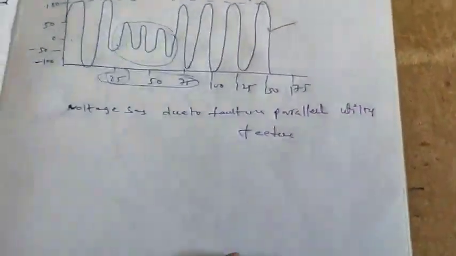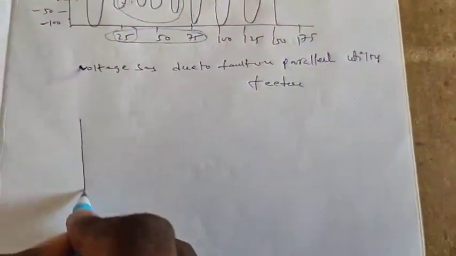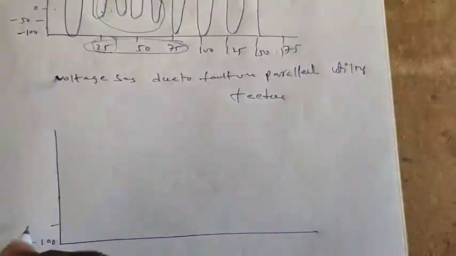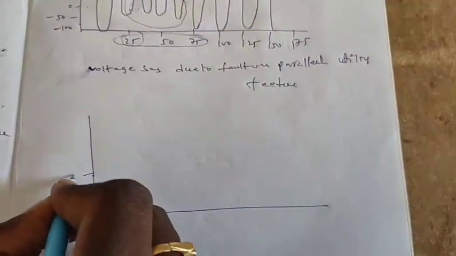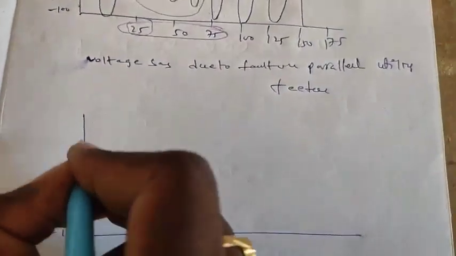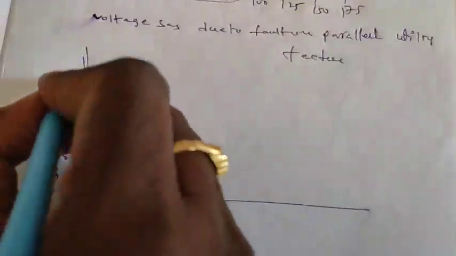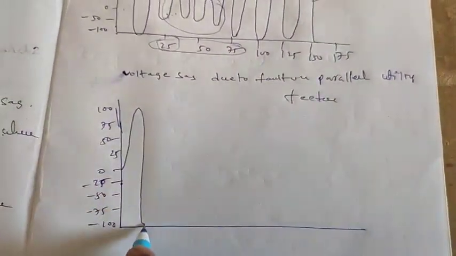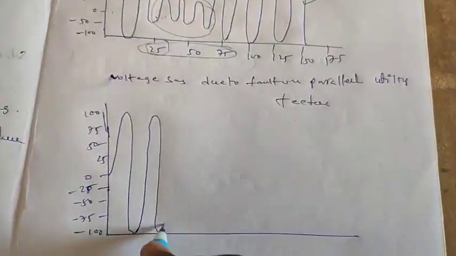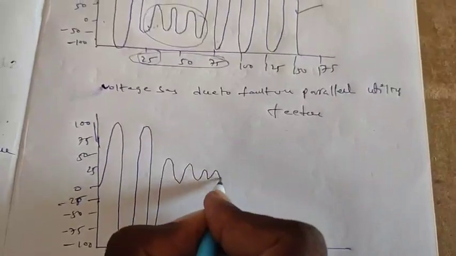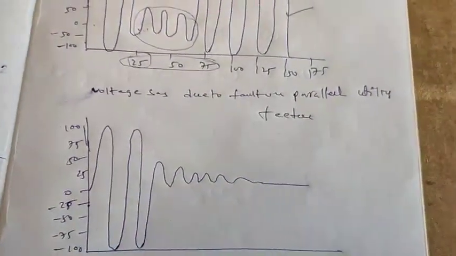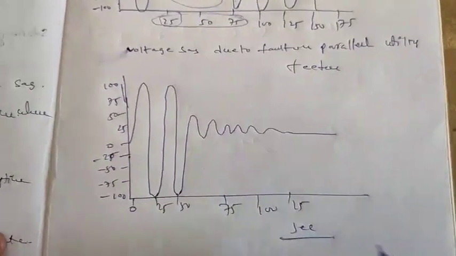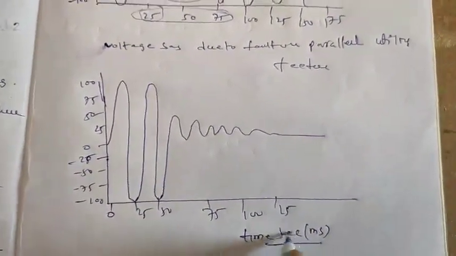If the fault is on the same feeder, the voltage is plotted against time in milliseconds.